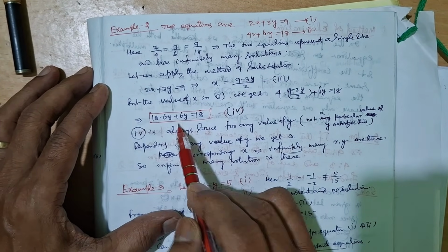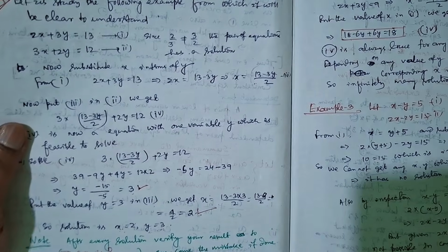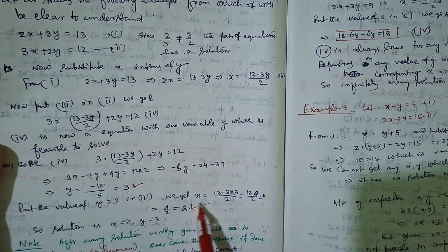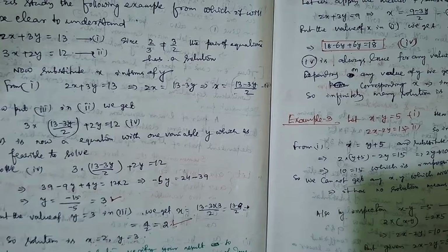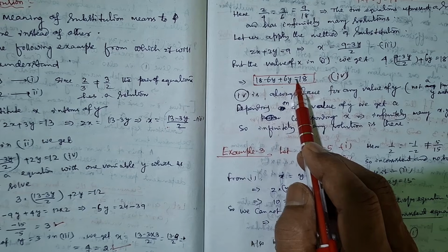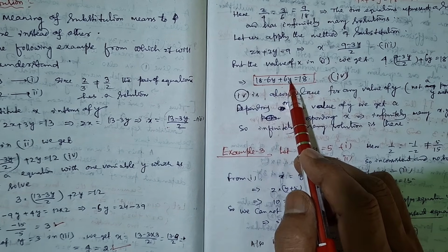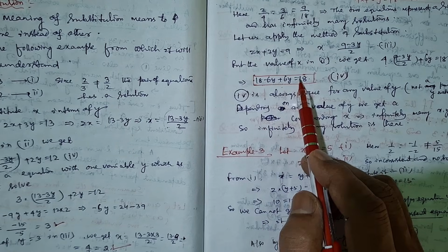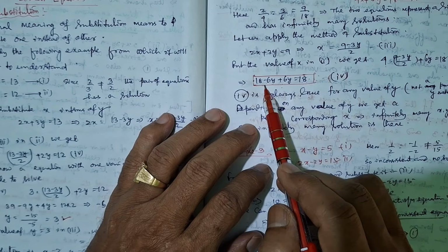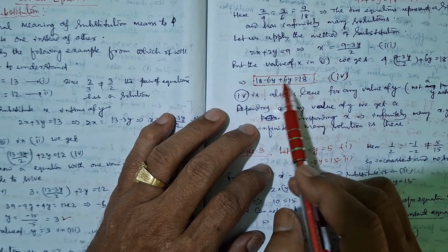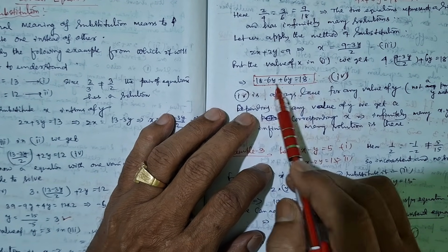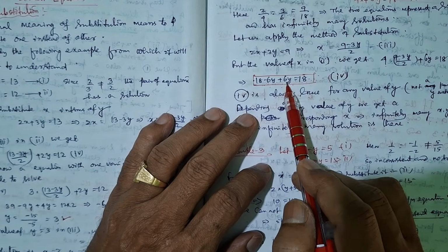Now we arrive here. Here what was the fact? That was the case. We get x is equal to this. But here, is it always true or not? 18 minus 6y plus 6y is equal to 18. For any value of y, this 6y cancels. 18 is equal to 18. For y is equal to 0, it is okay. y is equal to 1, it is okay. y is equal to 2, okay. y is equal to 1.5, it is okay. y is equal to root 2, it is okay. For whatever value of y, this equation is always satisfied. For any value of y, you get an x.